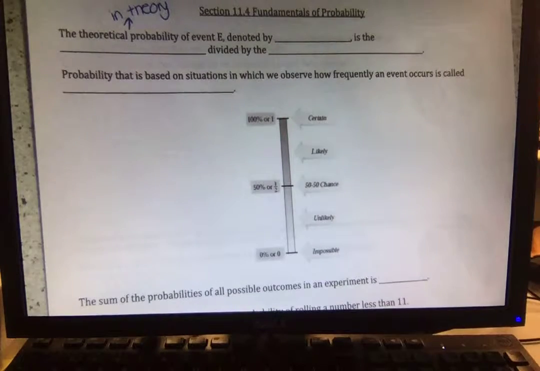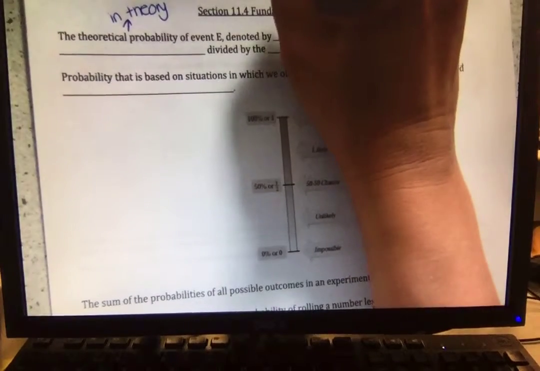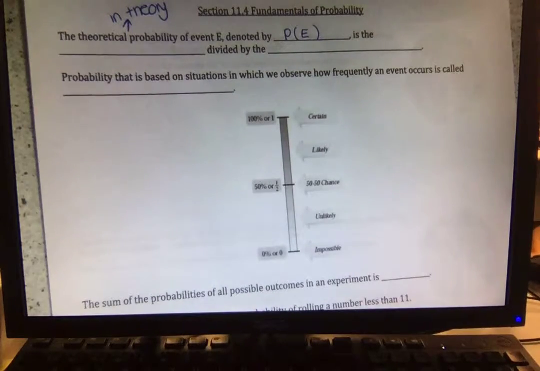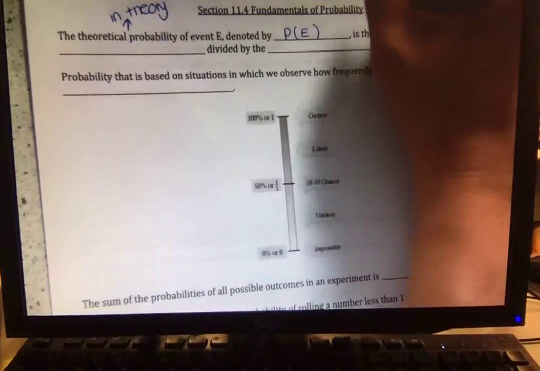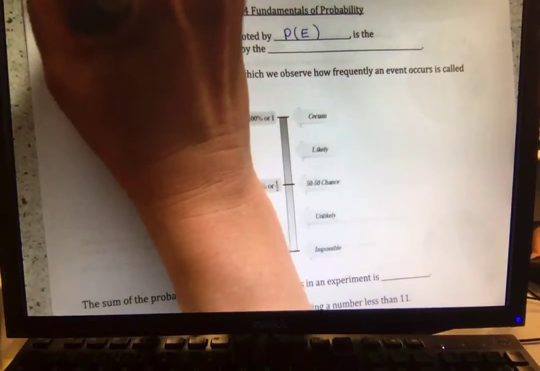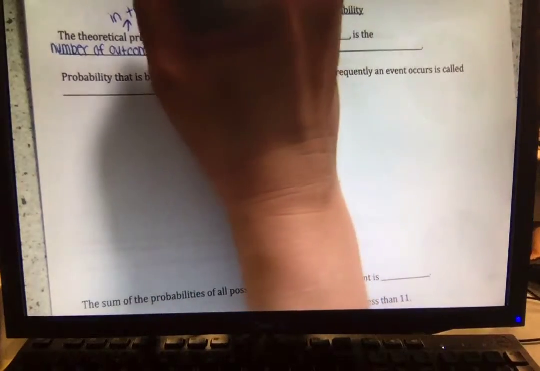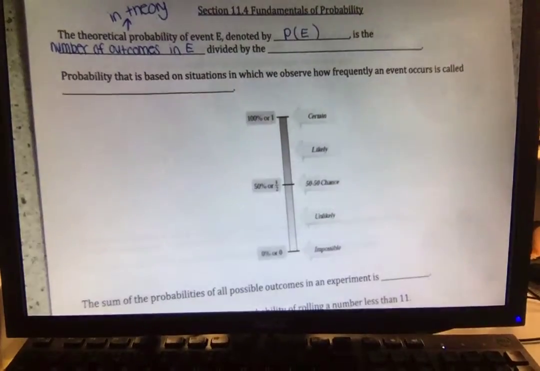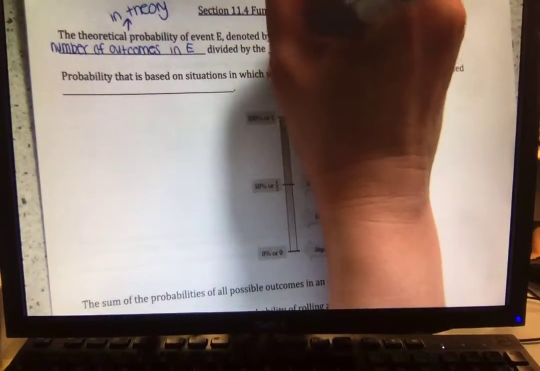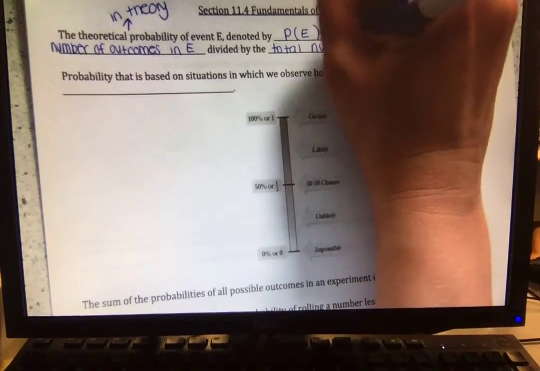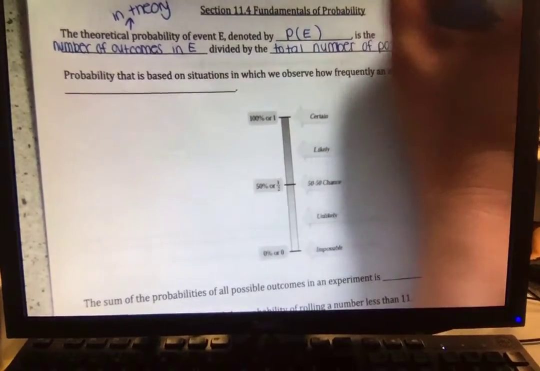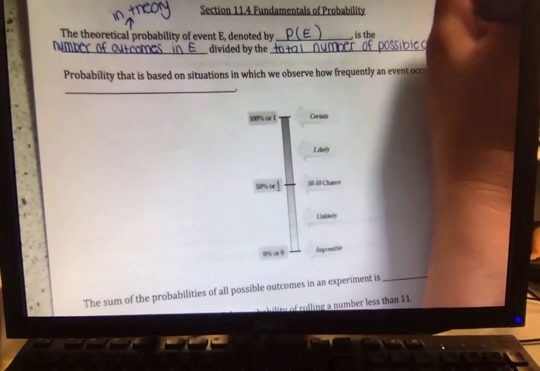The theoretical probability of an event is written as the probability of event E. In order to find this, it's going to be the number of outcomes in E divided by the total number of possible outcomes.